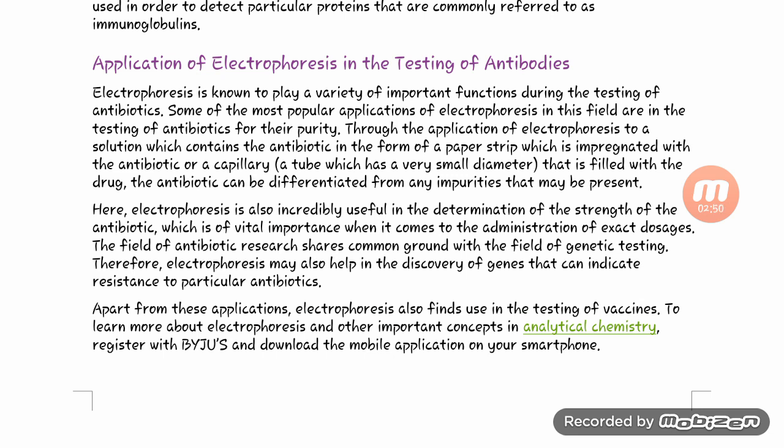Through the application of electrophoresis to a solution which contains the antibiotic, in the form of a paper strip which is impregnated with the antibiotic or a capillary that is filled with the drug, the antibiotic can be differentiated from any impurities that may be present. Here, electrophoresis is also used in the determination of the strength of the antibiotic, which is of vital importance when it comes to the administration of exact doses.